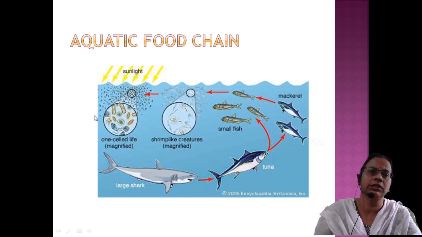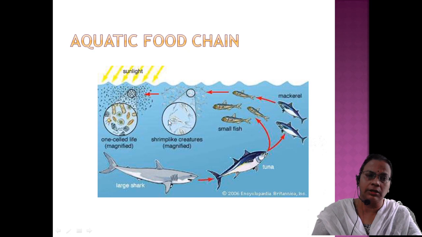So this is a typical example of an aquatic food chain. Whenever they are asking for an aquatic food chain, you have to start with phytoplankton, PHYTO. Phytoplankton means photosynthetic, small free-floating forms of one-celled life. And then you can add one more, that is zooplankton. That means animal-like. They cannot synthesize their food.